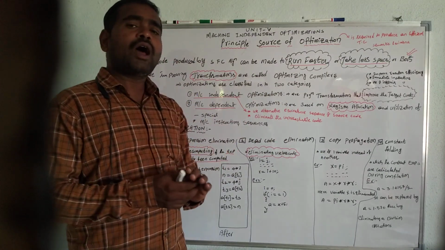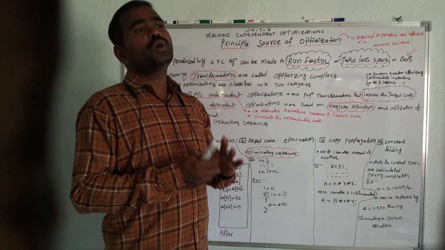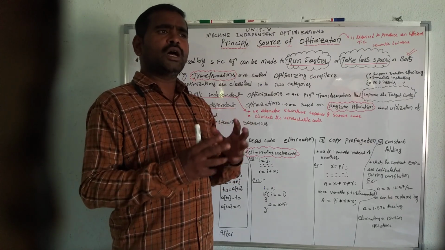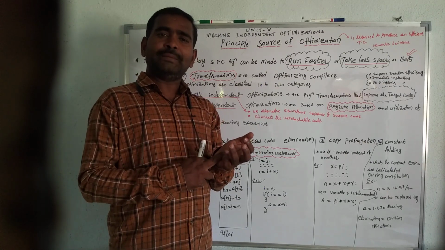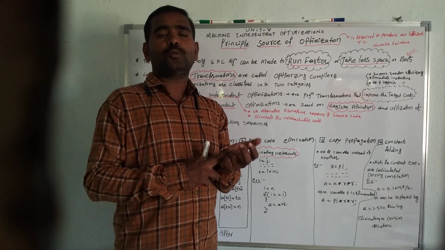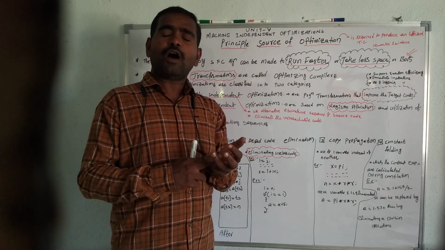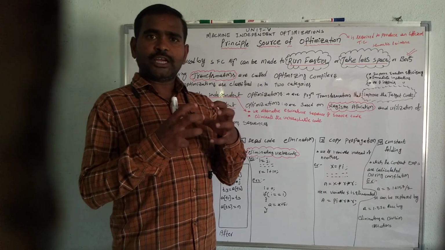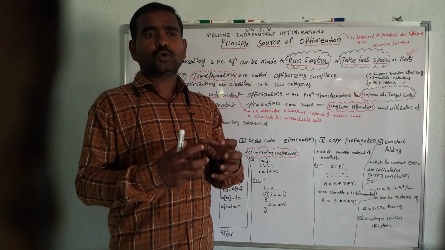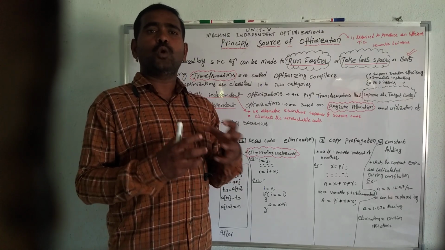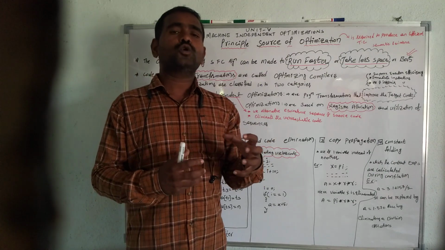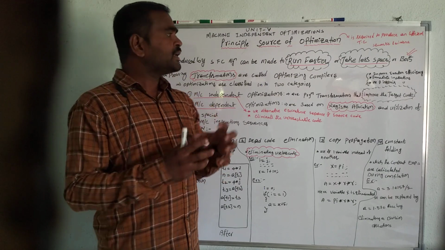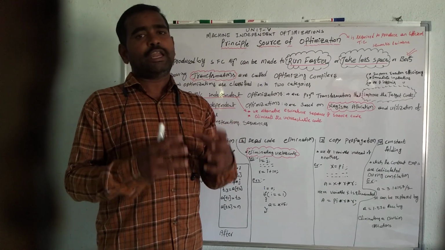In our optimization technique, there are two different kinds of optimization: the local scope of optimization and the global scope of optimization. In the local scope of optimization, all the statements are within a particular block. The scope is within that block, and that is called the local scope of optimization. The global scope of optimization is outside of the block, and it is performed using data flow analysis.